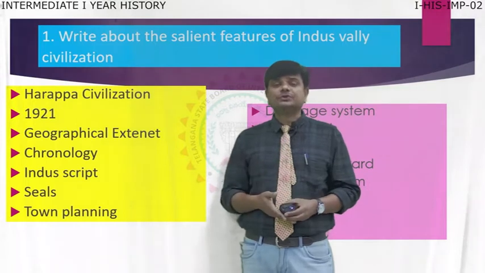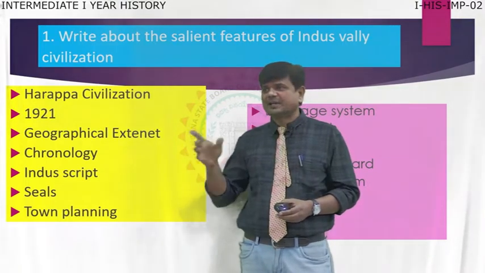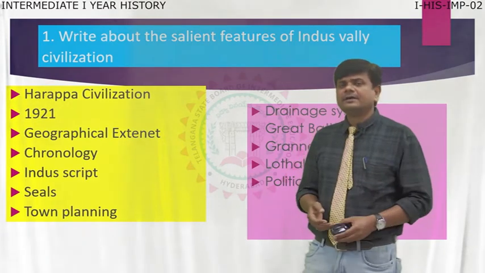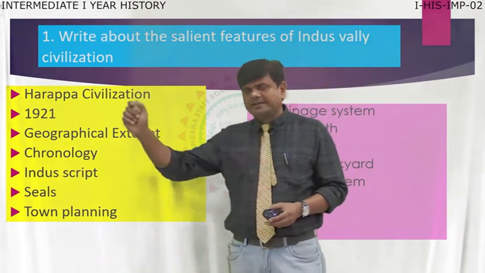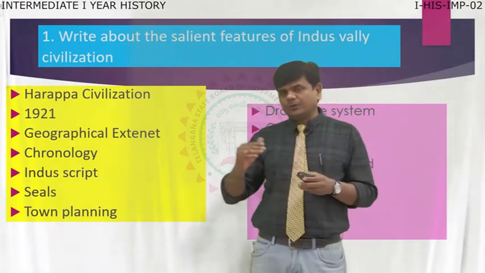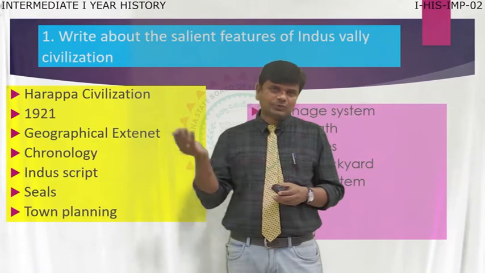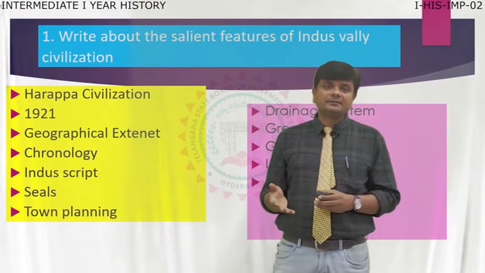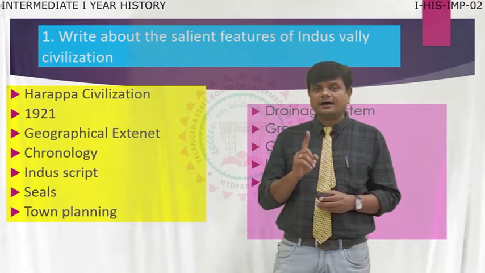Now moving to the Indus script. Script, as you already know, means the style of writing. You see, we write from left to right, and somebody writes right to left. Here, the Indus people began and invented the art of writing.